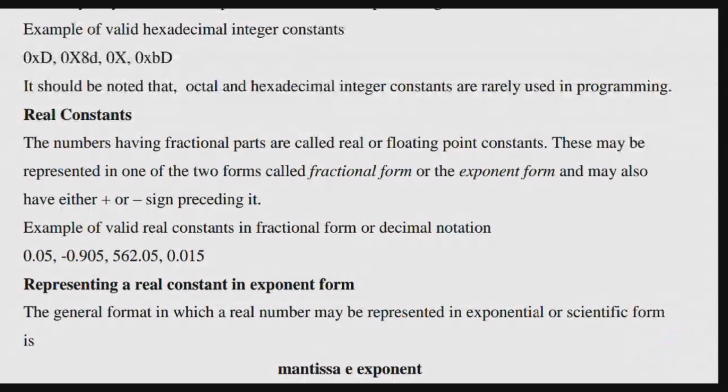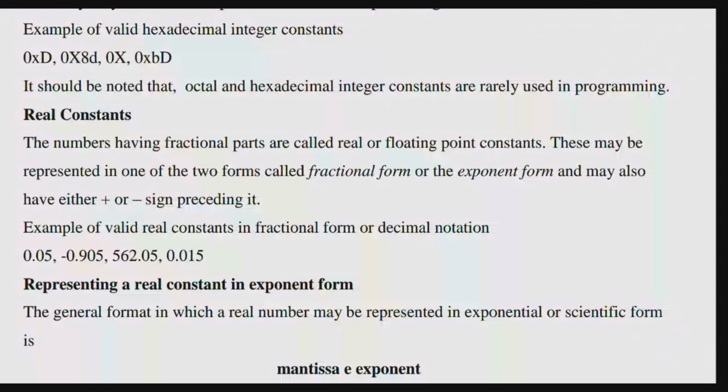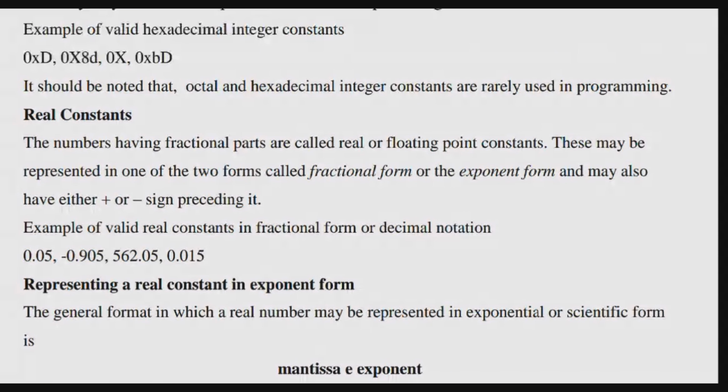The numbers having fractional parts are called real or floating point constants. These may be represented in one of two forms, called fractional form or exponent form.